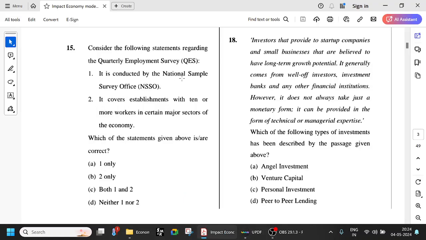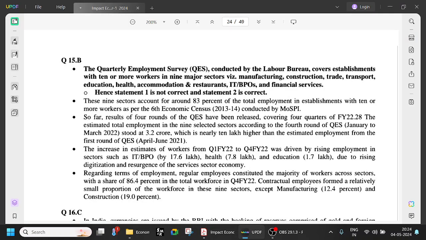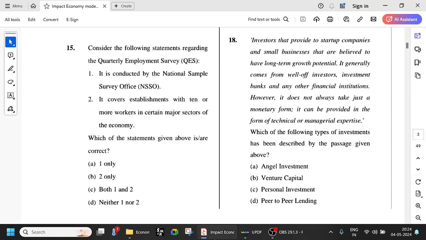So it is not conducted by NSSO, sorry, the National Sample Survey Office does not conduct this. And it covers establishments with 10 or more workers, in certain major sectors, which are 9 we have seen, right? So 10 or more workers, 9 major sectors. This is correct. It is not by NSSO. It is conducted by the Labor Bureau. Okay. So next, let's go to the next question.